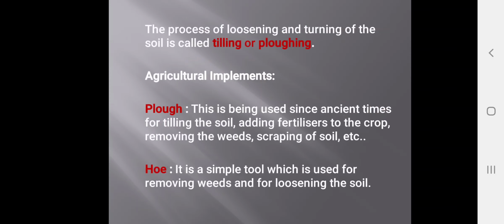Next we have tilling or ploughing. The process of loosening and turning of soil is called tilling or ploughing. Agricultural implements: plough. This has been used since ancient times for tilling the soil, or we can say for turning the soil.